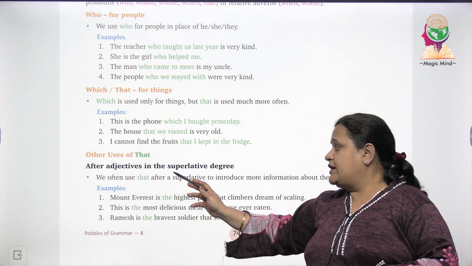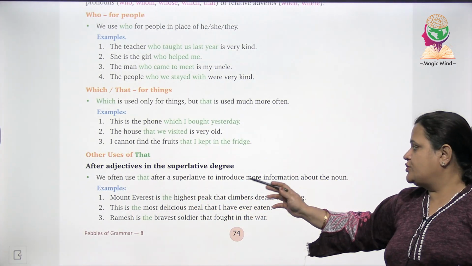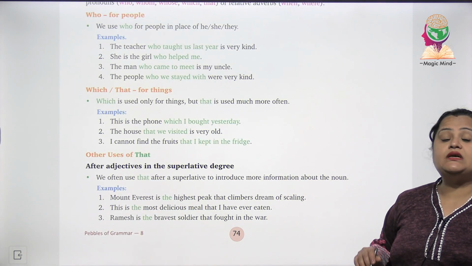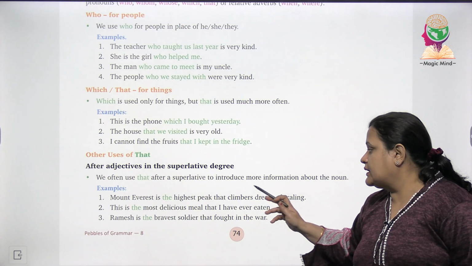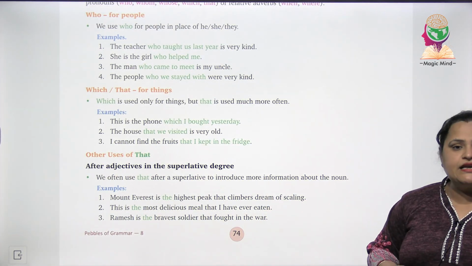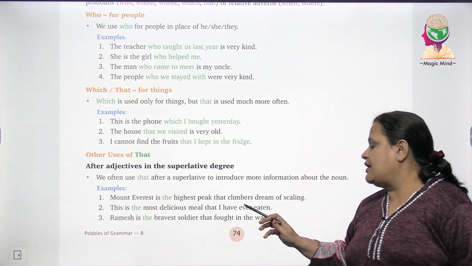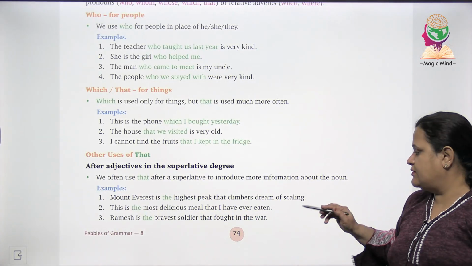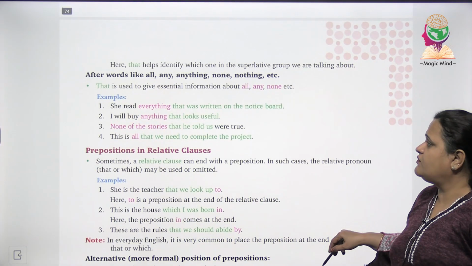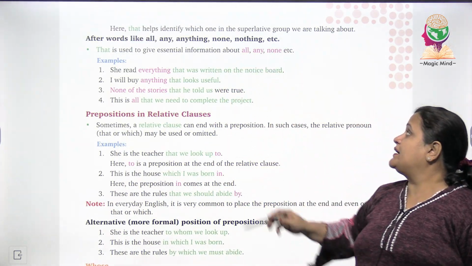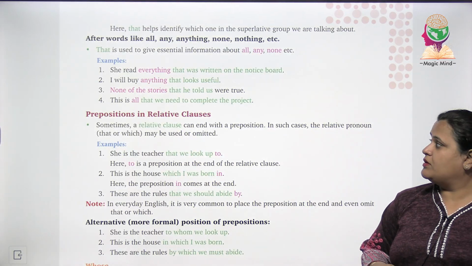Other uses of that पर आएंगे: after adjectives in the superlative degree. We often use that after a superlative to introduce more information about the noun. Mount Everest is the highest peak that climbers dream of scaling. Okay, this is the most delicious meal that I have ever eaten. Rest examples read yourself. Here that helps identify which one is the superlative group we are talking about.